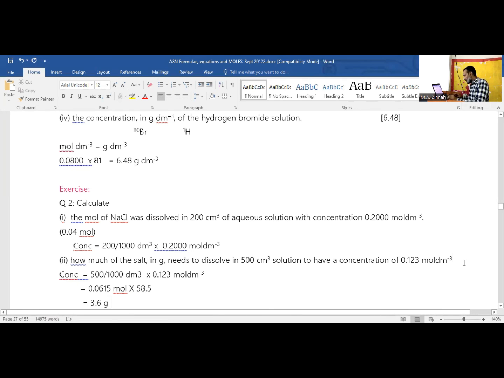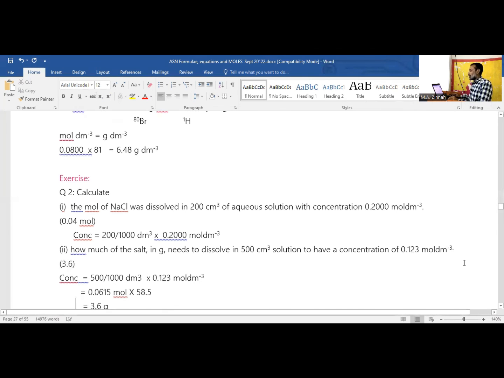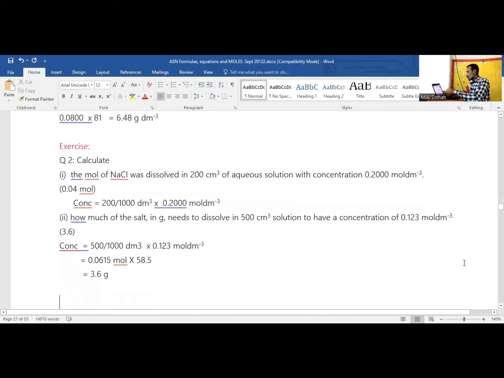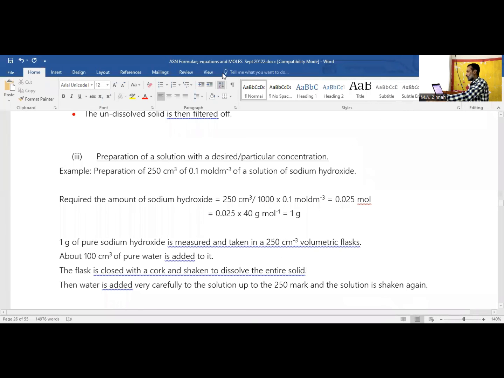Clear, everyone? Everybody clear? 3.6. I add the answer here. 3.6 will be your answer. So these are all the concentration related calculations we were doing today. These are finished here. Now for the next topic, today we actually don't have time, right?